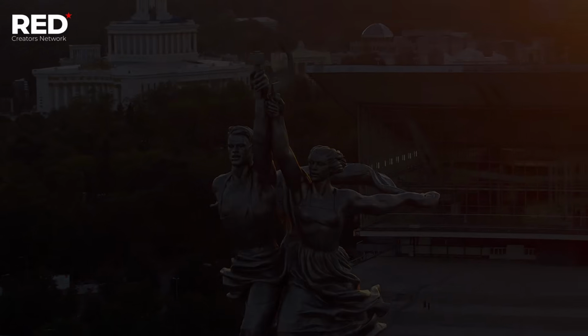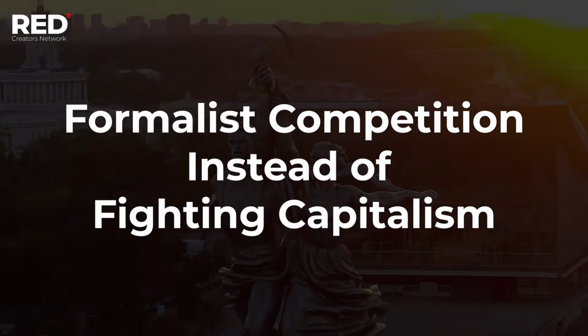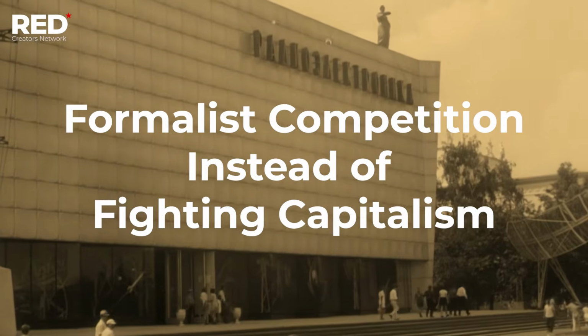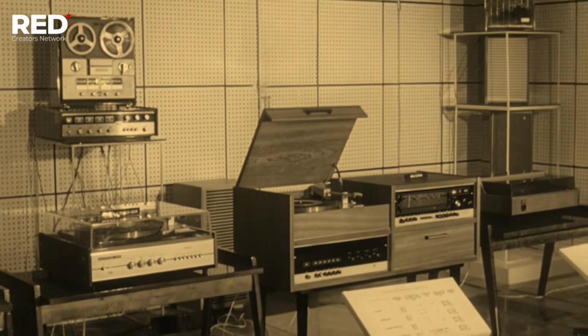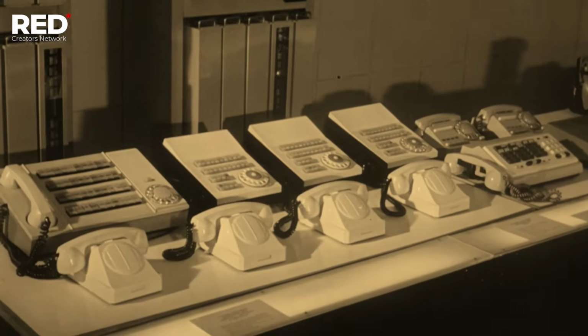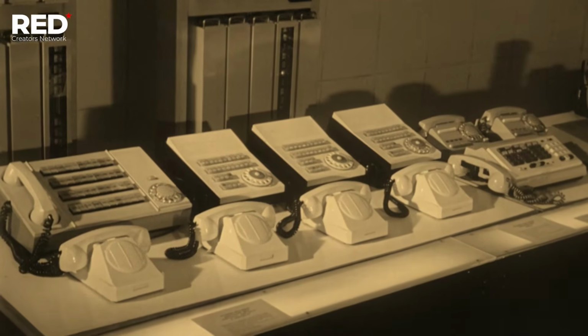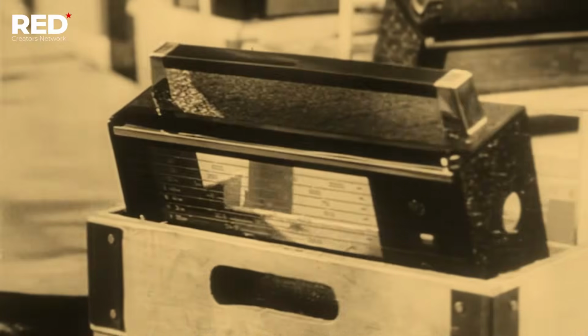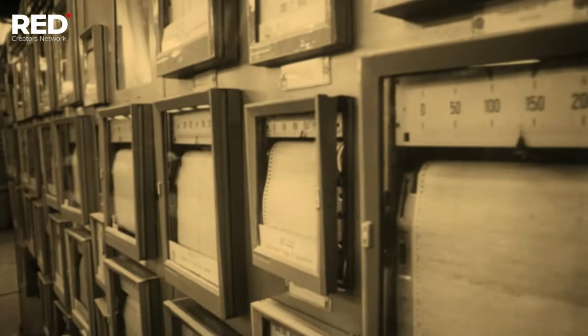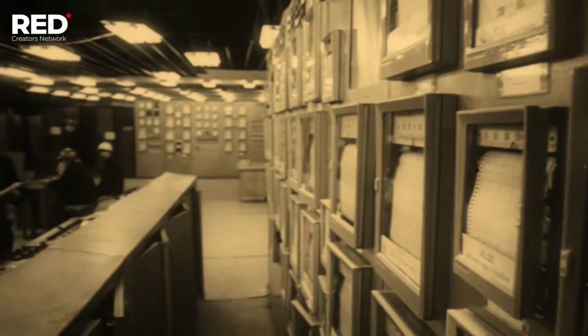4. Formalist competition instead of fighting capitalism. One of the reasons given for the collapse of socialism in the Soviet Union was the country's technological backwardness. Inevitably, one of the contexts in which the Soviet Union's economy lost its direction was in the field of technology. While it is true that there were bottlenecks here too, none of this was the basis for the collapse of